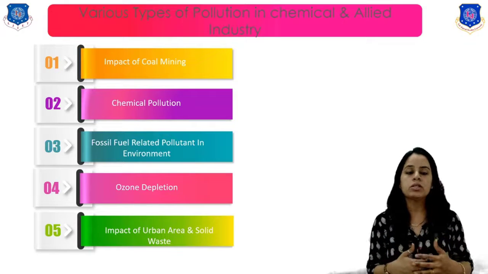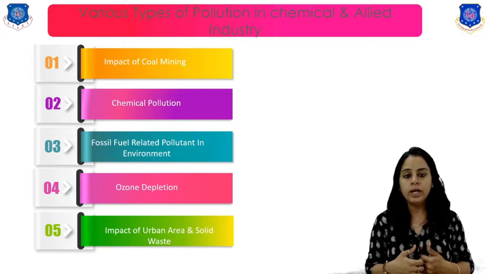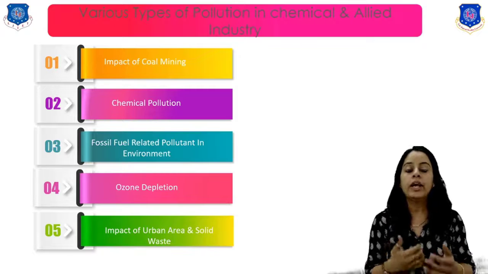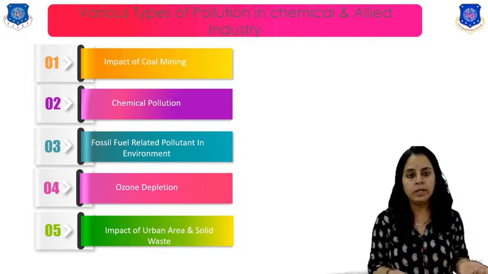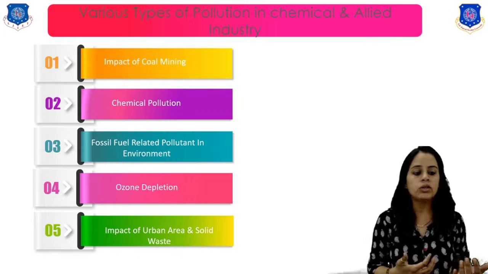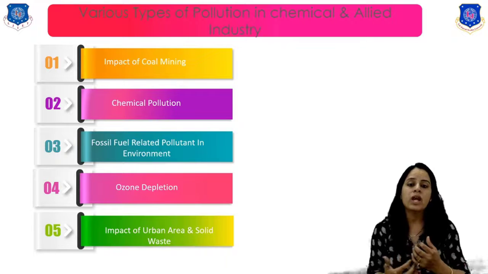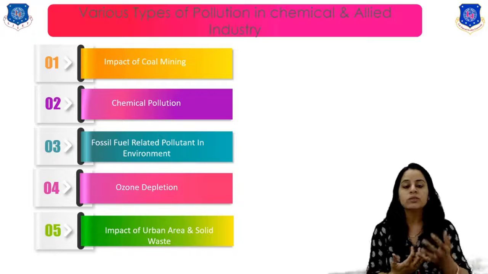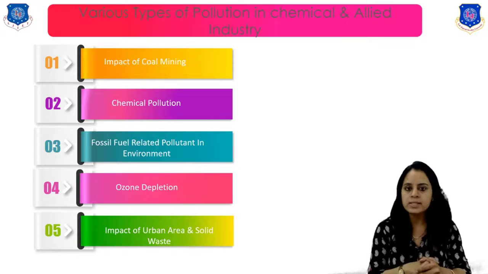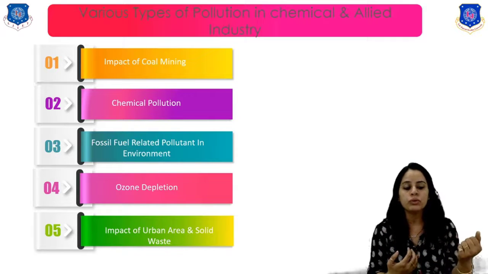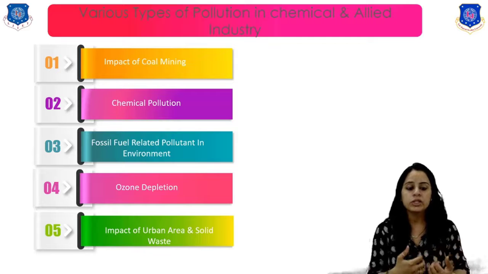Now the third one is fossil fuel related pollutants in the environment. When coal and other fossil fuels are burned, they emit a variety of pollutants into the environment like hydrocarbons, nitrogen, and sulfur. The most important pollutant is sulfur dioxide. Whenever sulfur dioxide is oxidized in the atmosphere, it is converted into H2SO4, which means sulfuric acid. Aerosol and mist containing this H2SO4 damage vegetation and materials, and also affect human life. Another major concern is acid rain.